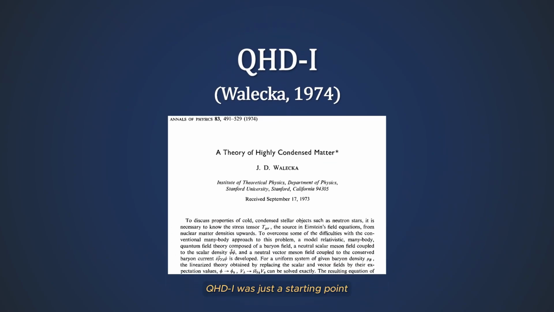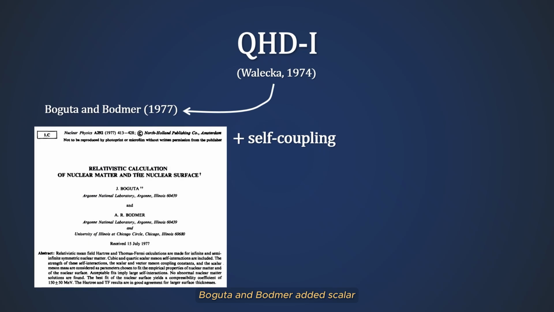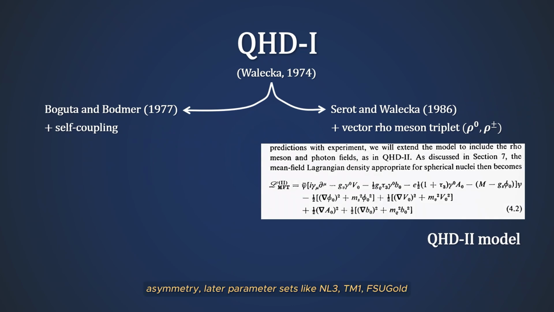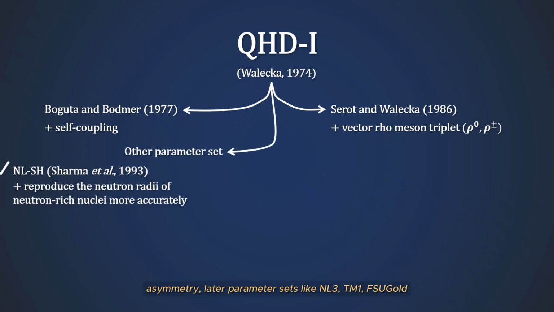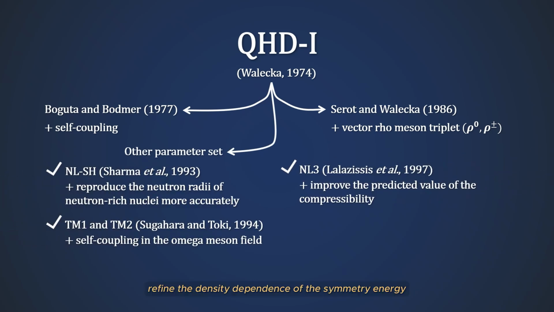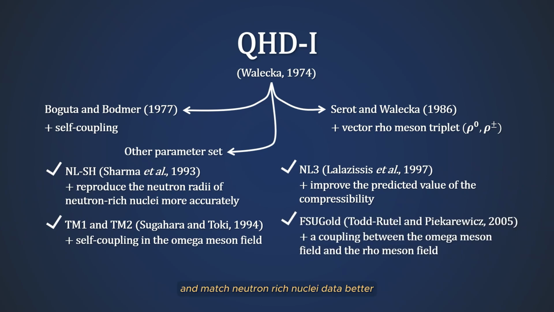QHD-I was just a starting point. Boguta and Bodmer added scalar self-couplings to fix nuclear compressibility. Rho mesons were introduced to handle isospin asymmetry. Later, parameter sets like NL3, PK1, FSUGold, and many others refine the density dependence of the symmetry energy and match neutron-rich nuclei data better. But the heartbeat of all these models is still the effective mass mechanism first made explicit in QHD-I.